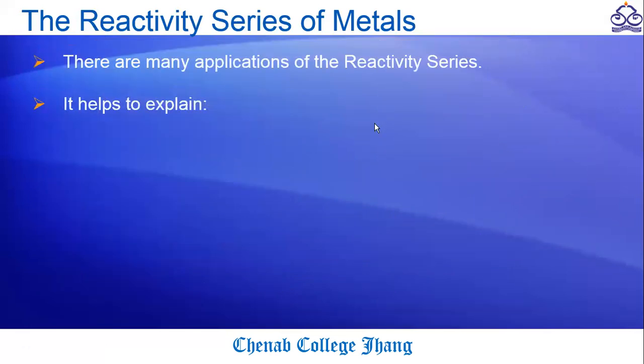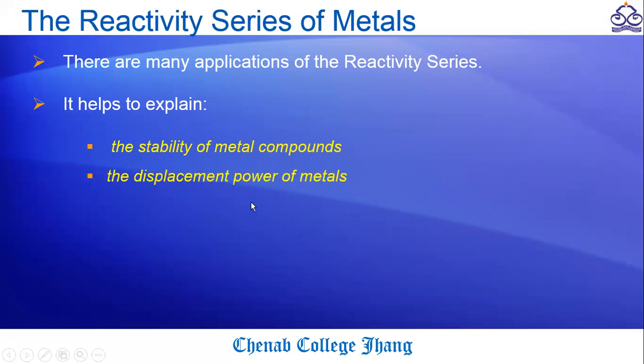There are many applications of the reactivity series, and the most important are listed here. It helps to explain the stability of metal compounds, meaning which metal compound is more stable. It all depends upon the reactivity series of metals. The second is the displacement power of metals. What does displacement power of metals mean? It means whether one metal displaces another metal from its compound or not.